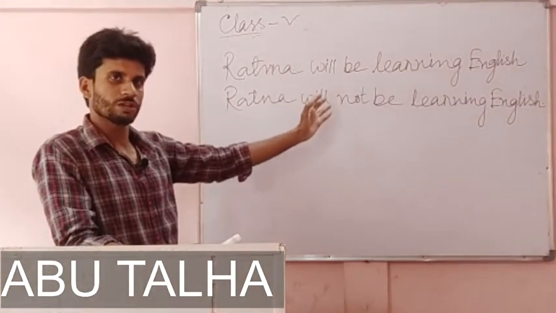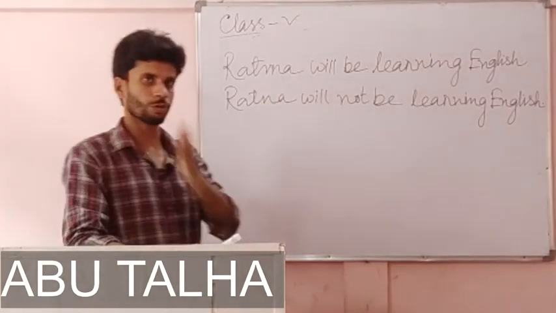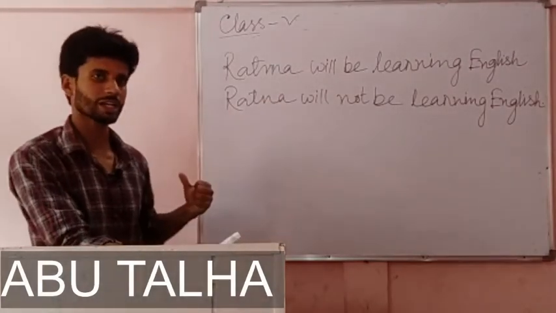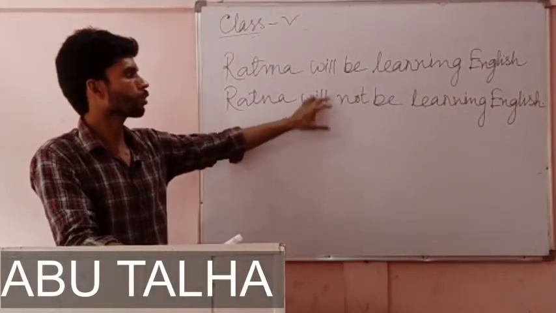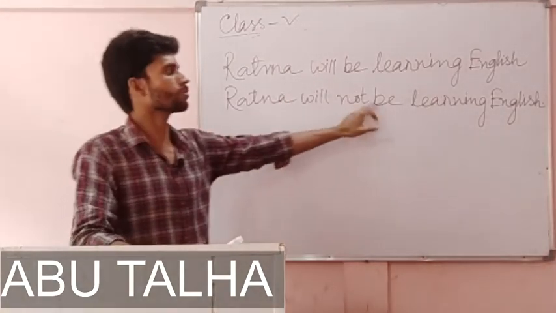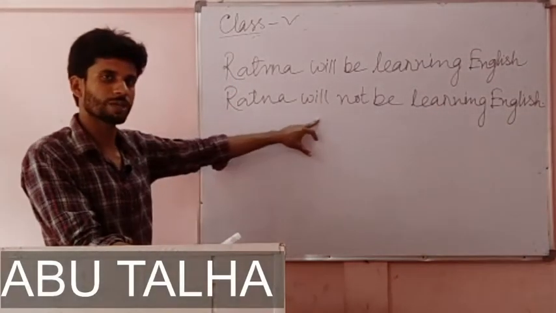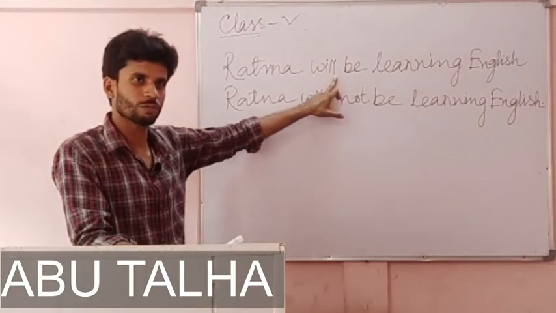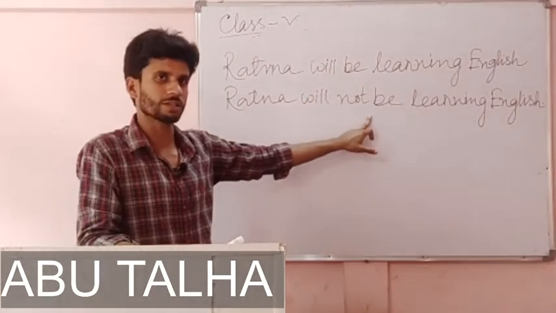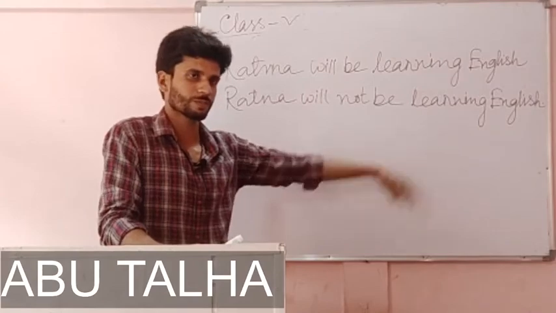After shall or will, we have to write not and then be. Ratna will not be learning English. Now it has become negative. This is the affirmative form, or the positive form, and this is negative.